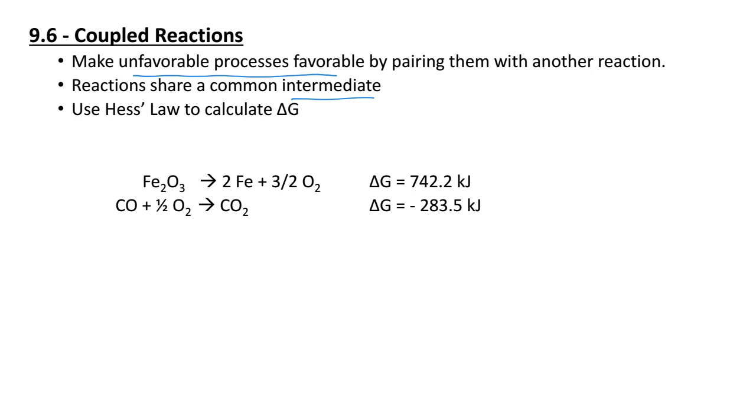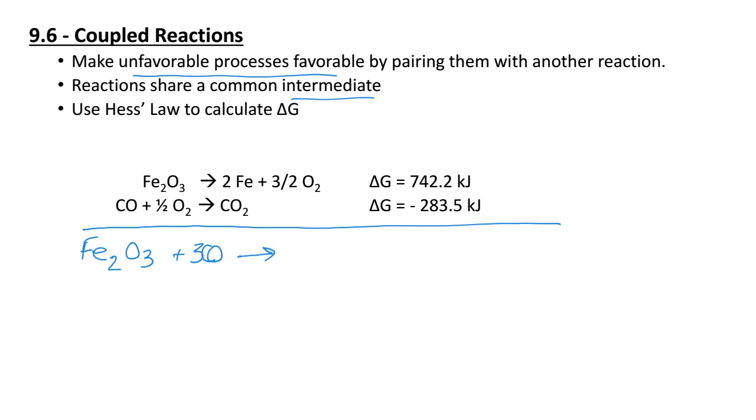And we can pair them with a reaction that shares a common intermediate, and we can use Hess's law to calculate delta G. So what we're going to do right here is take a look at our reaction and figure out what we need to do in order to get my overall reaction. And I'm realizing right now that I didn't put the overall reaction. So let's go ahead and put that down here. So the overall reaction we're looking for to find delta G for is going to be iron 3 oxide plus 3 carbon monoxide. And that's going to produce 2 irons and then 3 carbon dioxides.